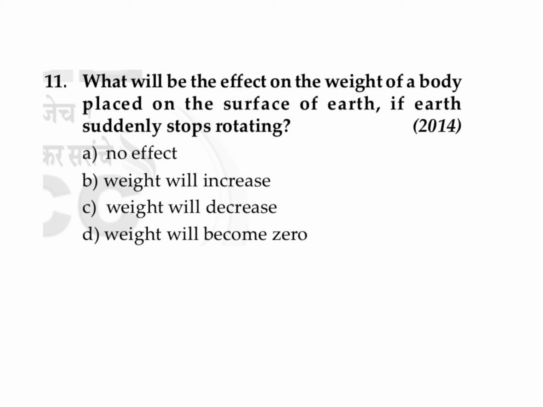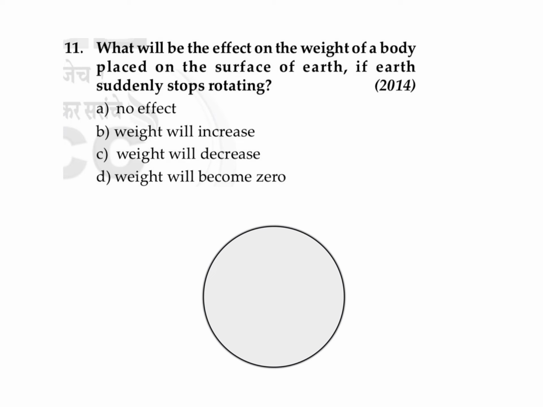What will be the effect on the weight of a body placed on the surface of Earth if Earth suddenly stops rotating? So we know that if an object is kept on the surface of Earth, due to rotation of Earth there will be a centrifugal force acting on the object which is kept on Earth. So if you are considering an object over here, there will be a centrifugal force acting